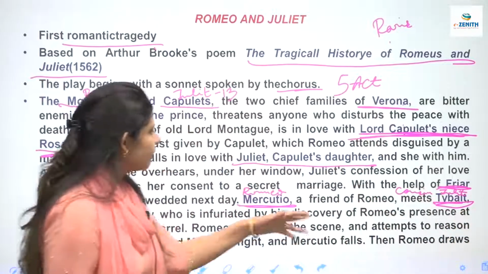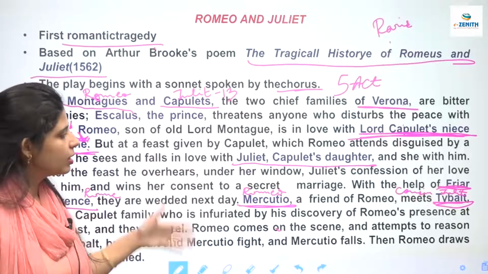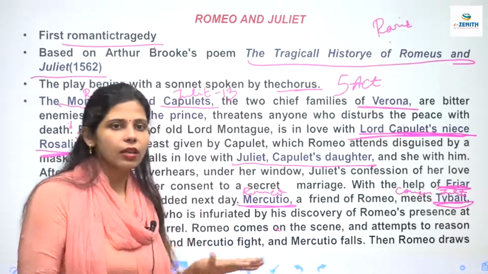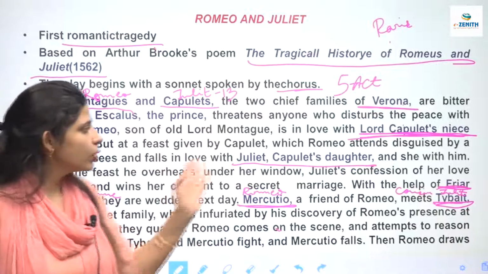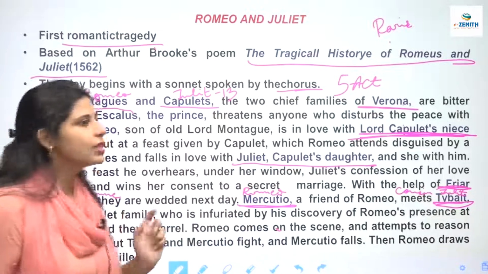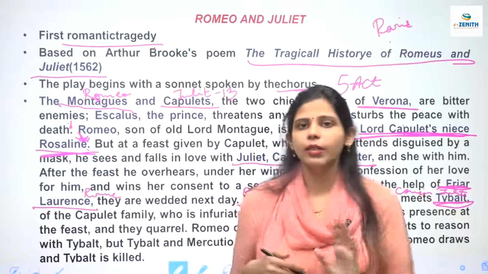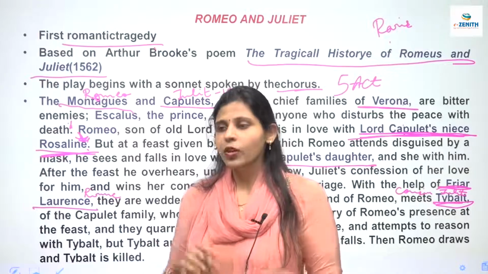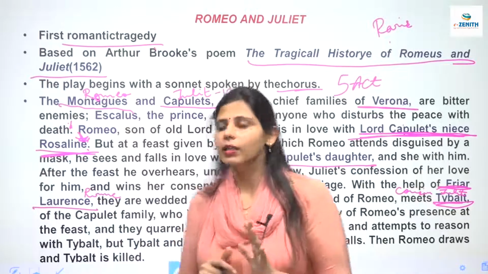Juliet का cousin है and Fair Lawrence and this Mercutio are friends with Romeo. तो ये क्या करते हैं, next day what happens when they are done with the party and both of them fall in love. So this Romeo, he goes to Fair Lawrence and he tells them that I have fallen in love with Juliet and I want to marry her and she is also ready to get married to me. And they both are 13 years old. And he says this to Fair Lawrence that Juliet wants to marry me and I also want to marry her.